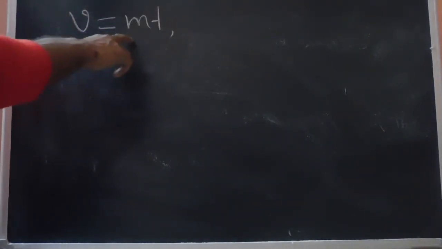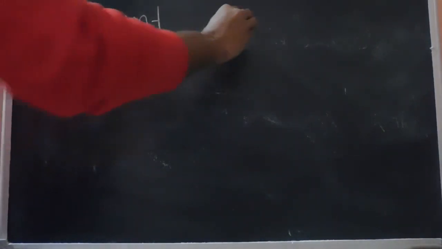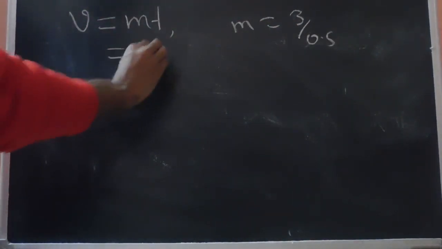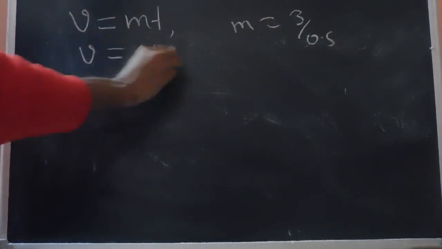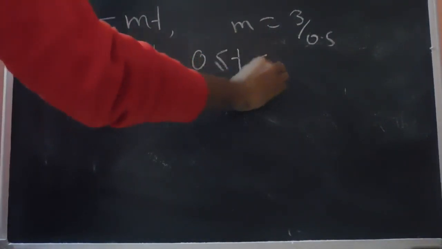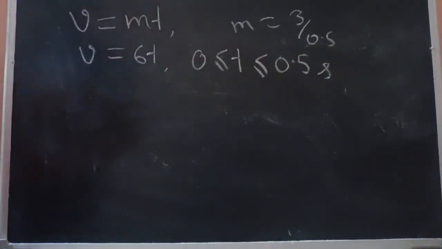This m can be found from the curve as m equals 3 divided by 0.5, so this is basically 6. This velocity time curve is valid for 0 less than or equal to t less than or equal to 0.5. So up to t equals 0.5 second, this velocity time curve is valid.